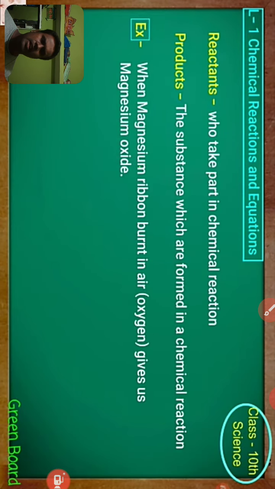So next, in a chemical reaction we can see two parts, the reactant part and the product part. What are reactants?